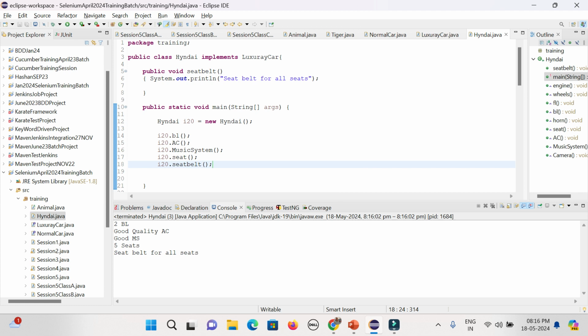That is the way. The interface objective is that you will never forget. An interface itself, we cannot create an object for, but it will be implemented by some class, and that class can implement all the unimplemented methods, and it can be used. Interface to interface can also extend multiple interfaces. For class to class it will be the extends keyword, for interface to interface the extends keyword, but class to interface will always be the implements keyword. So that is the main objective, guys.